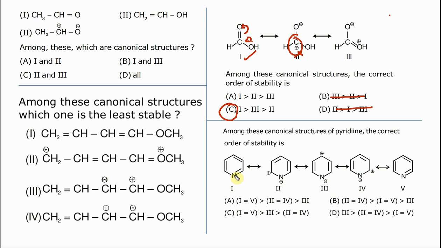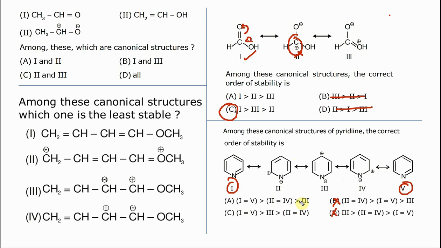Right. This one is very simple. We have drawn resonating structures for pyridine. Okay, that's all we have done here. Among these, the correct order of stability. We know that 1 and 4 have no charge. So these are the most stable. 1 and 5. 1 equals 5, 1 equals 5. Wrong. Okay, now between 2, 3 and 4, they look the same. 2 and 4 are the same. 2 and 4 are the same.